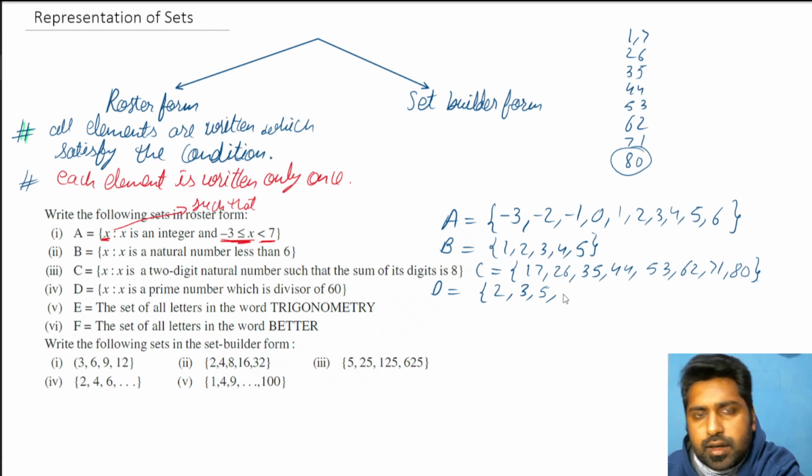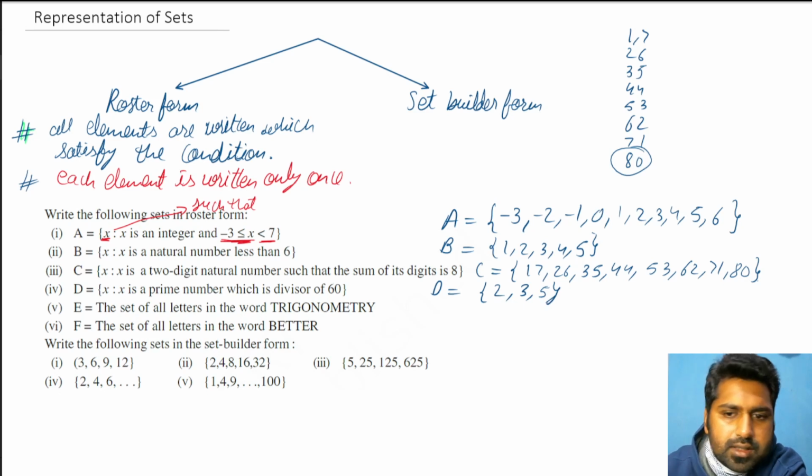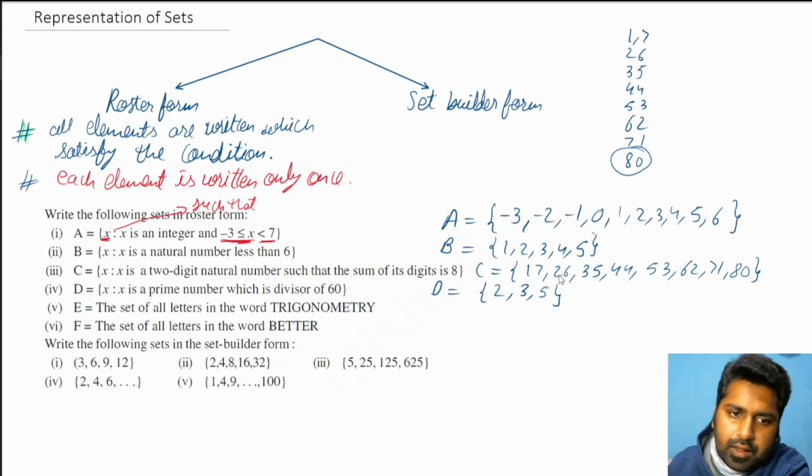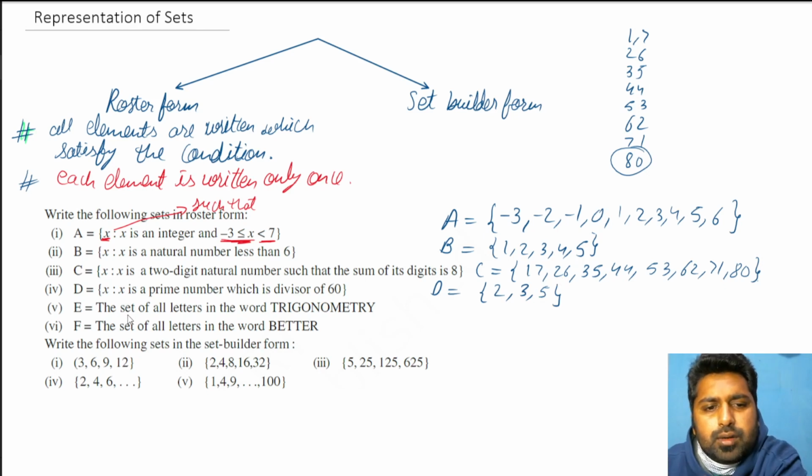And then after 7, 11 again does not. What else? I think pretty much we are done. After that, no other prime number will divide 60. Divisors can be many more, but only these are the prime numbers. Basically, if you do the prime factorization, you will get the factors 2, 3 and 5 only. So these are the numbers that satisfy the condition, prime numbers and divisors of 60. So 2, 3, 5.